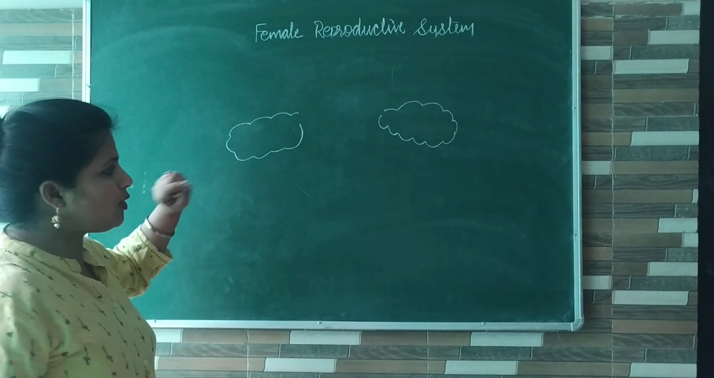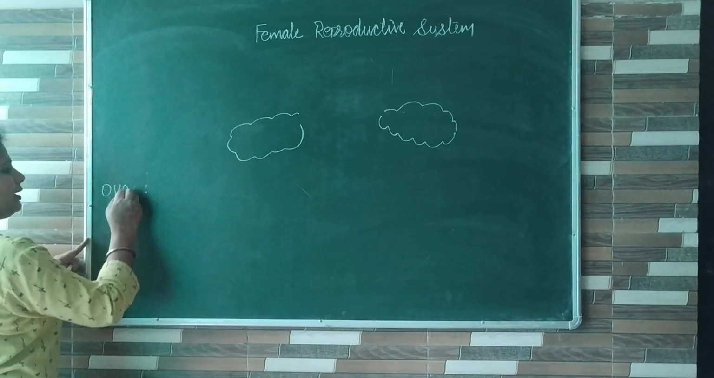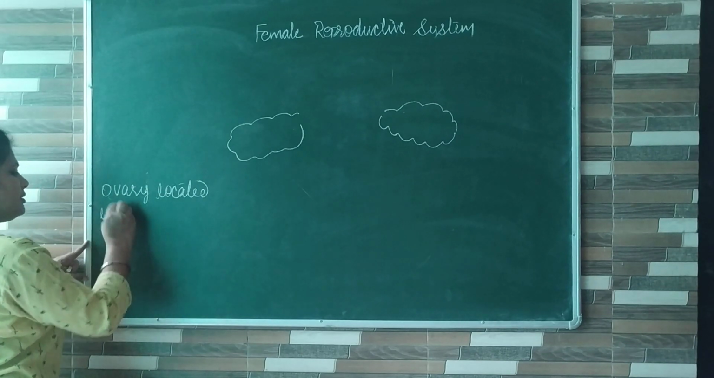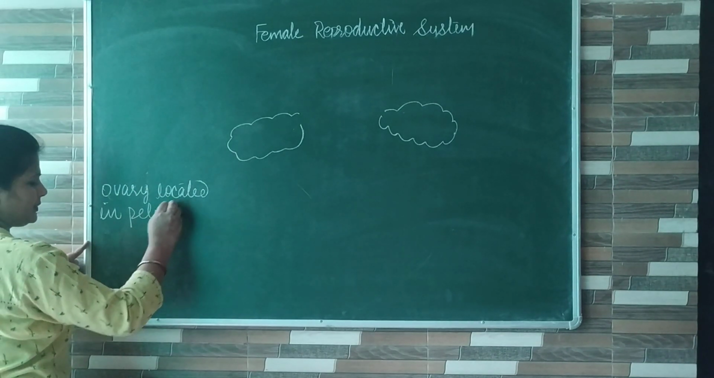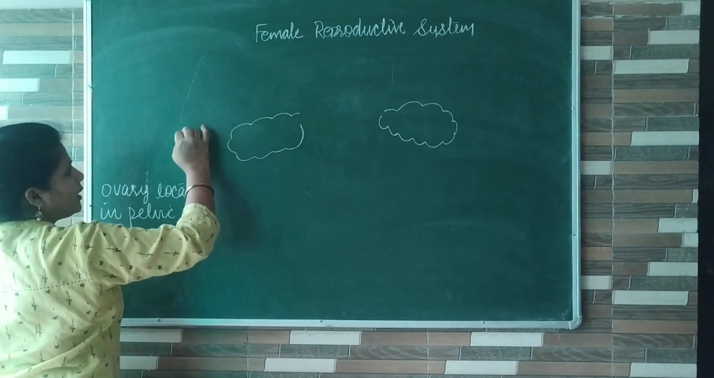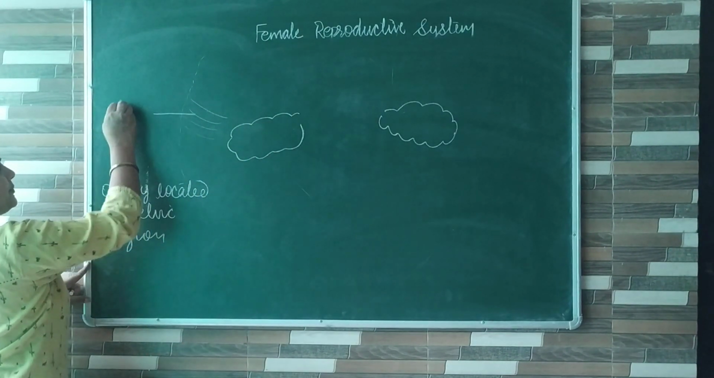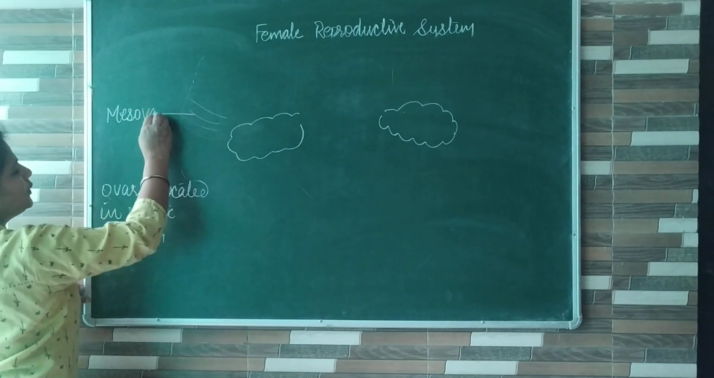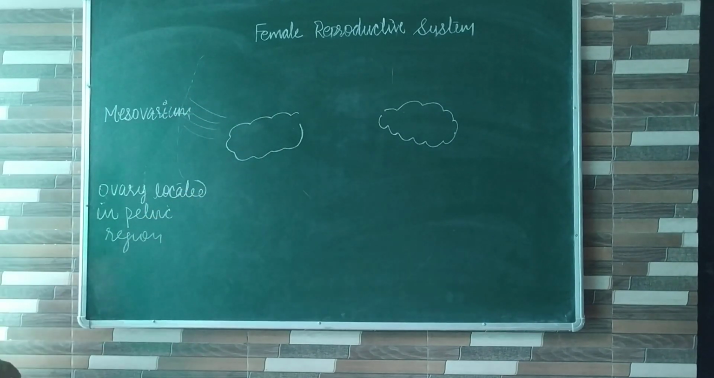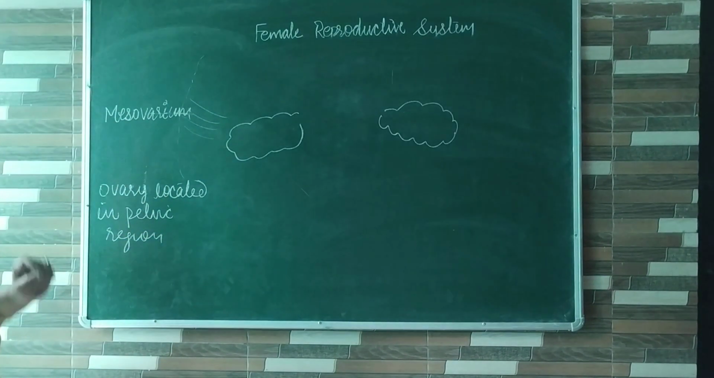So what is the location of the ovary? In the pelvic region. So let's write down: ovary located in pelvic region. Now the ovary is connected with the rest of the body with the help of a tissue. These tissues are called mesovarium. For 10th standard you can skip this term, but for further competitive exams you can learn this term, right?